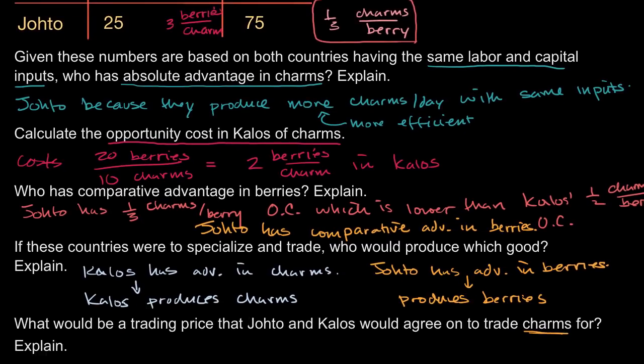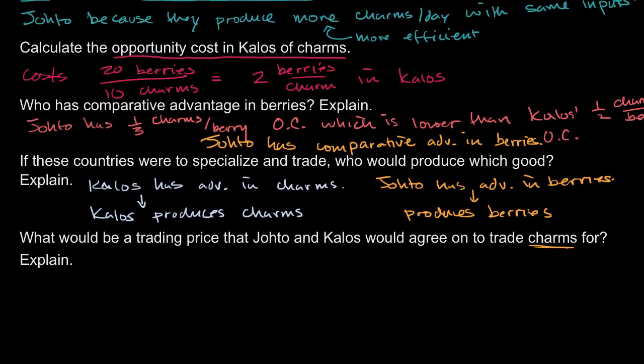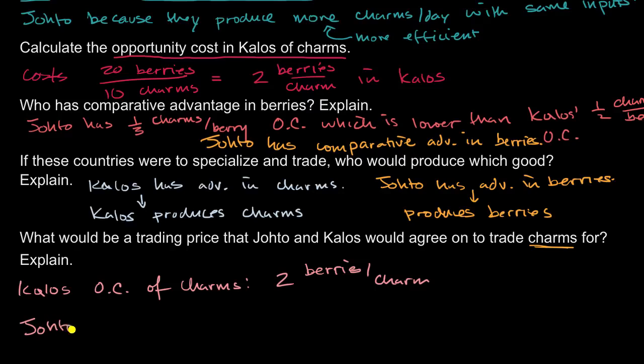So let me rewrite that over here. Kalos opportunity cost of charms is 2 berries per charm. And then Johto opportunity cost of charms is 3 berries per charm. And here we're going to appreciate why comparative advantage works.